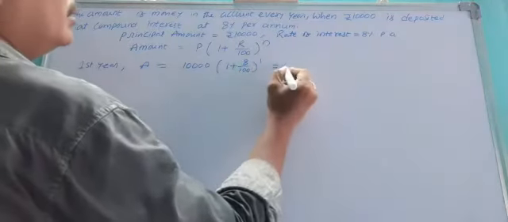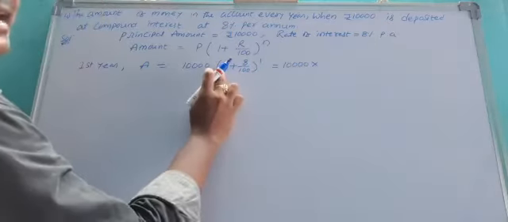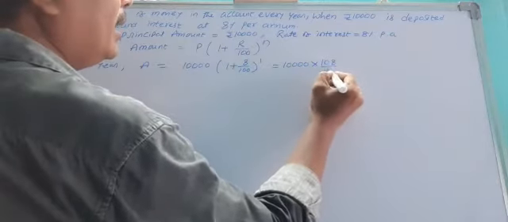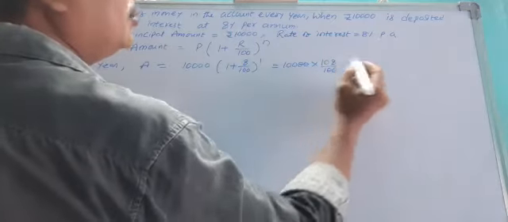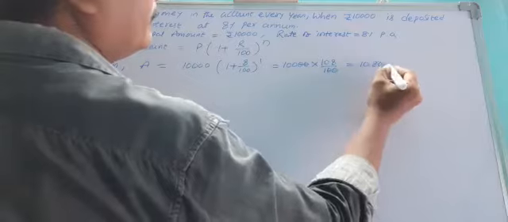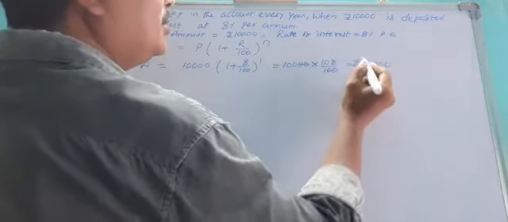That means 10,000 into 108 by 100. Two zeros cancel. That equals 10,800 after completion of the first year.